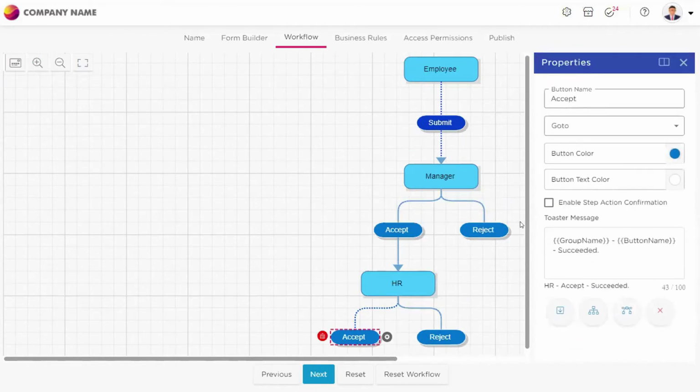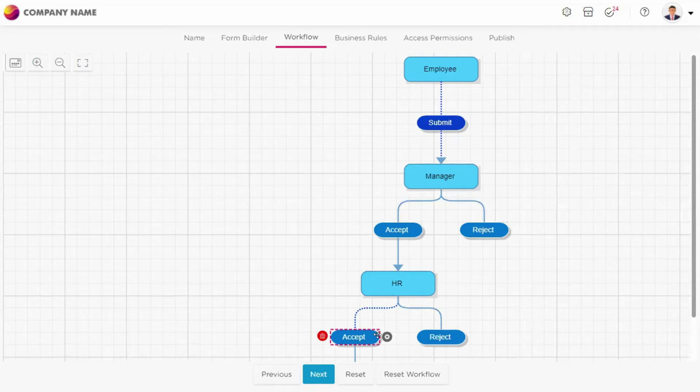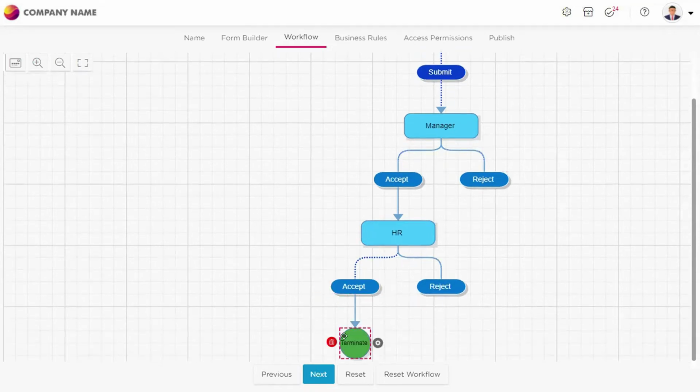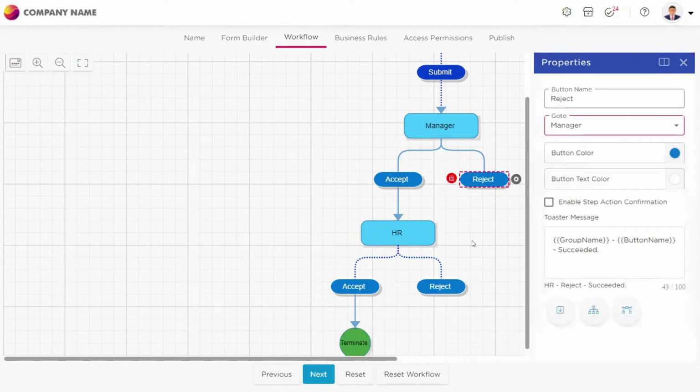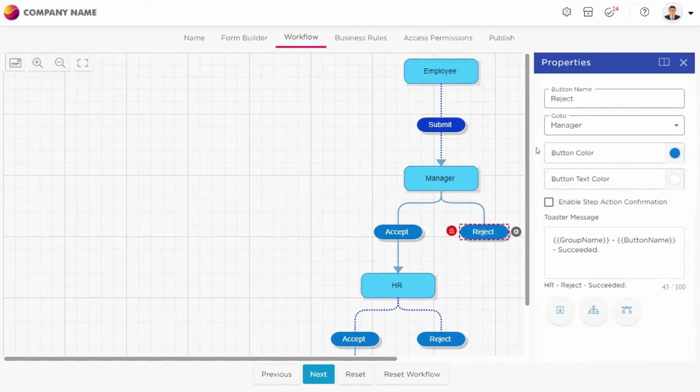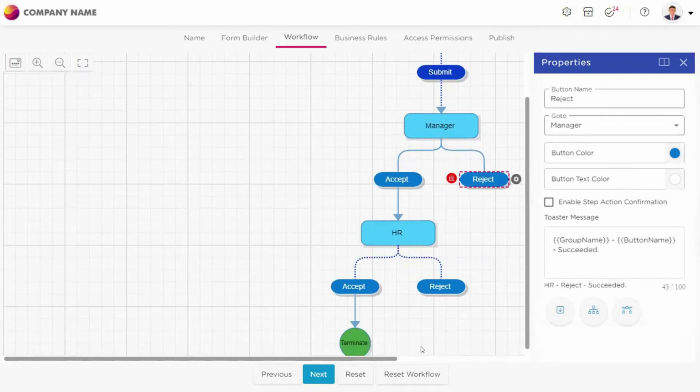Once HR accepts it, the leave application is approved, so I will terminate the process. End to end, it is terminated. If at all HR rejects it, I want the application to go to the manager once again, so that the manager can understand that the leave application has been rejected and he has to submit some details, or he or his employee has done some mistake. So he needs to correct it. So I'm redirecting this reject to the manager once again. This is how you can create a sequential flow, which is helpful for our use case.